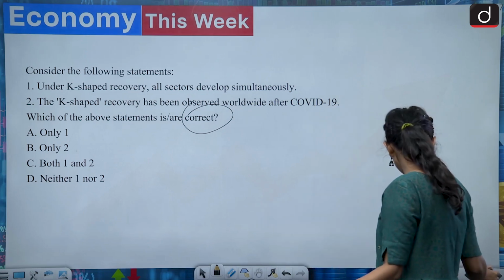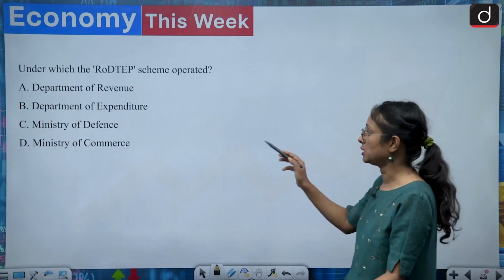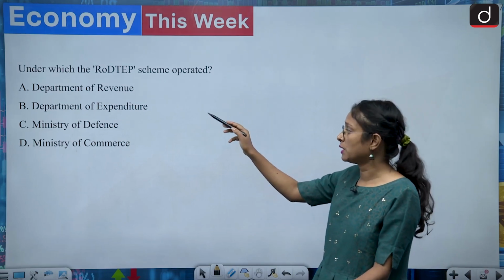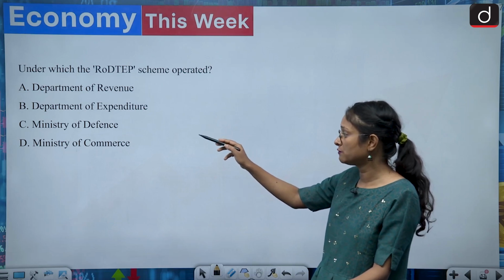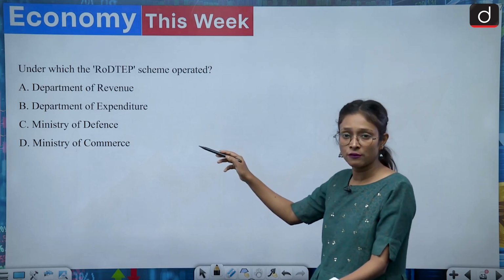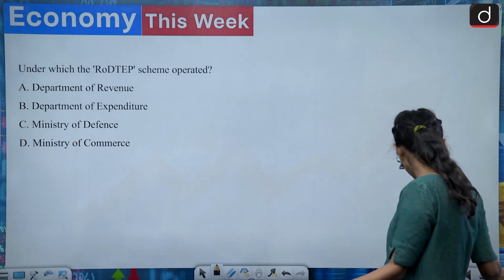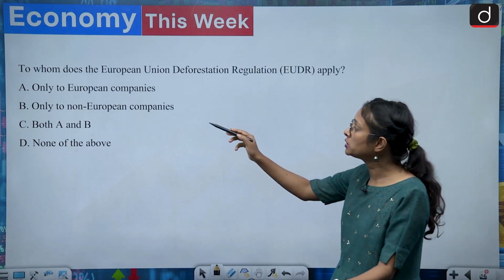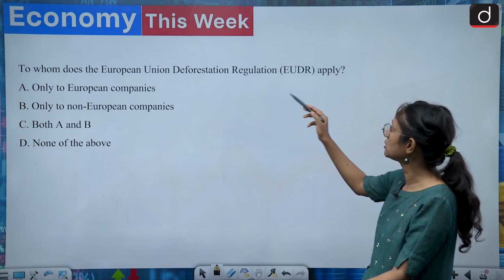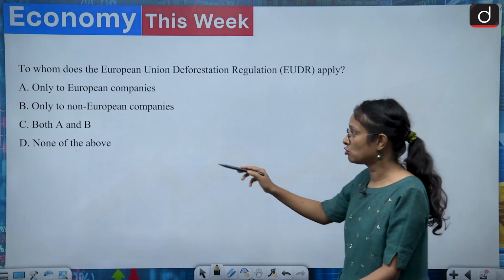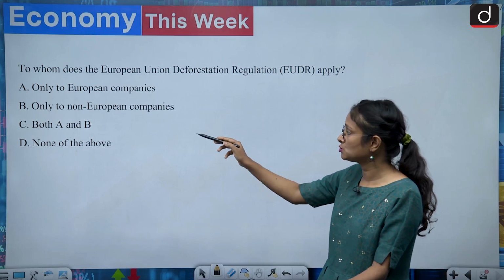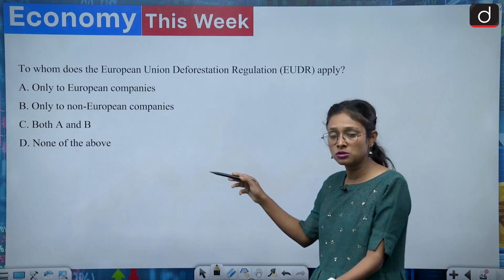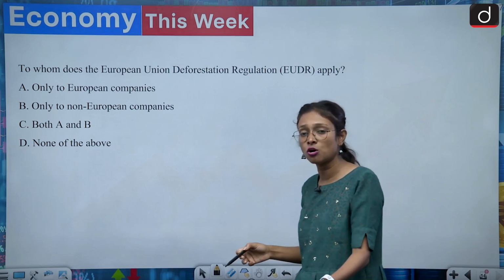Now we come to another one, which is about the road tape. Under which does the road tape scheme operate? Department of Revenue, Department of Expenditure, Ministry of Defense, Ministry of Commerce. So you have to also answer this in the comment section. Now we come to the last question of today's session. To whom does the European Union Deforestation Regulation apply? Your options are only to European companies, only to non-European companies, both A and B, none of the above. So this also you have to answer in the comment section.